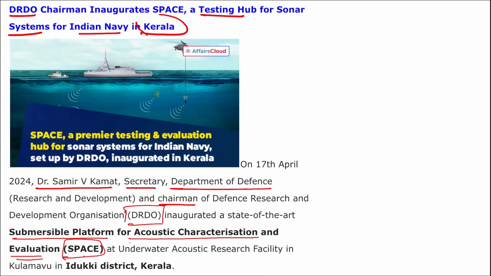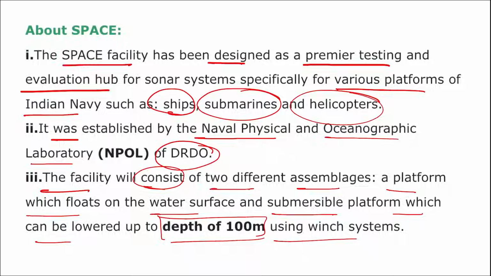So coming back here, this sonar system will be tested here, correct? A new testing hub for sonar systems for the Indian Navy. Where is it located? It is located in the Idukki district of Kerala. Take a note of this. And the DRDO chairman has inaugurated this SPACE.